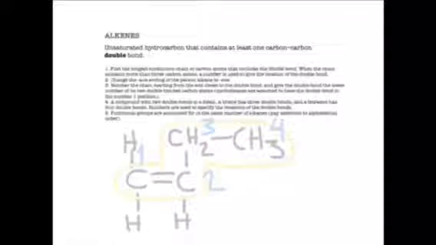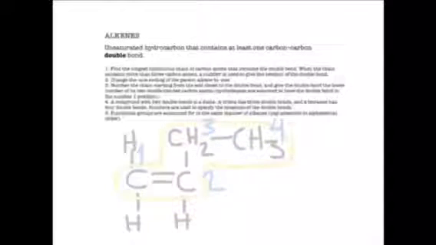Well, step number 3 was to number the chain starting from the end closest to the double bond and give the double bond the lower number of its double-bonded carbon atoms. 4. A compound with 2 double bonds is a diene. A triene has 3 double bonds and a tetraene has 4 double bonds. The numbers are used to specify the location of the double bonds.